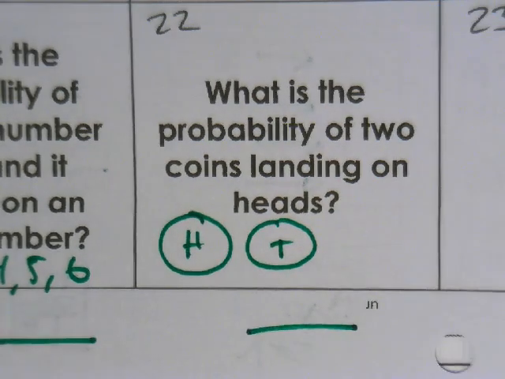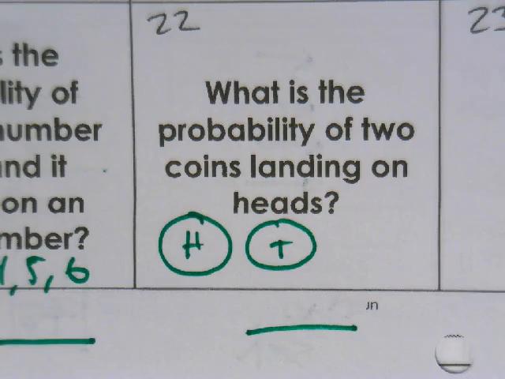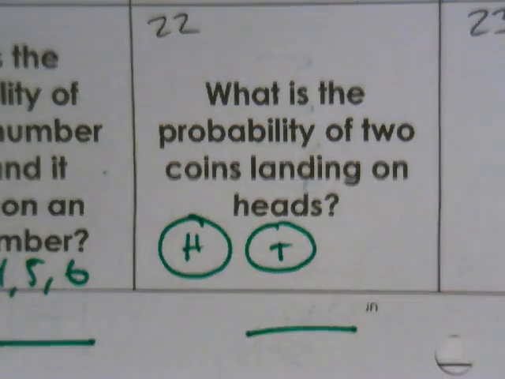Number 22 is very easy. Do not complicate it at all. What's the probability that those 2 coins will land on 2 heads, okay? Very easy number 22, but every year kids will complicate number 22. It's extremely easy, the probability of 2 heads. All right.